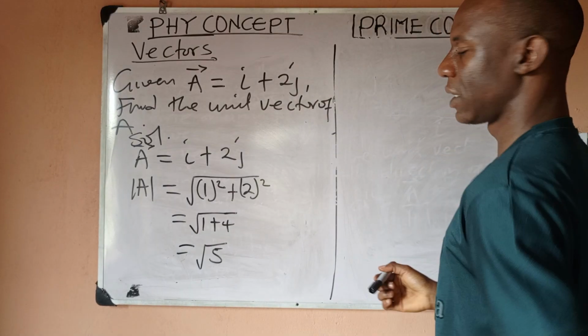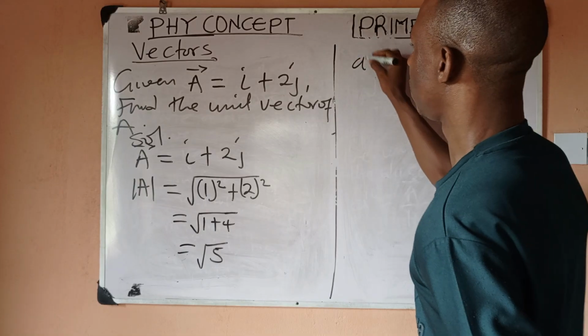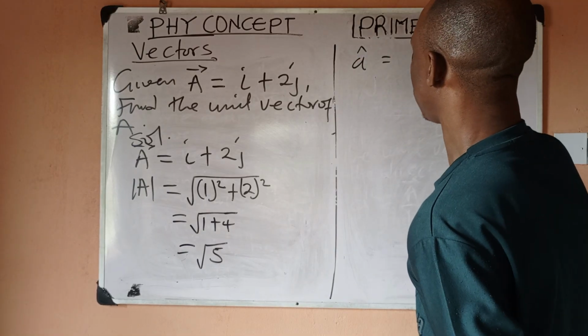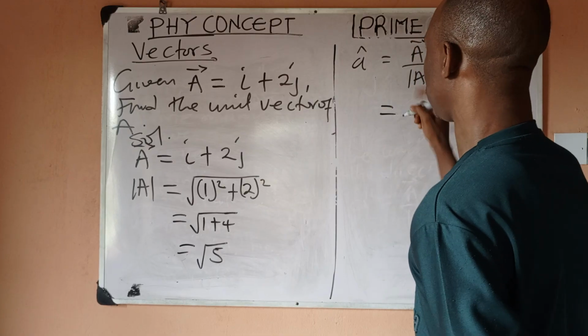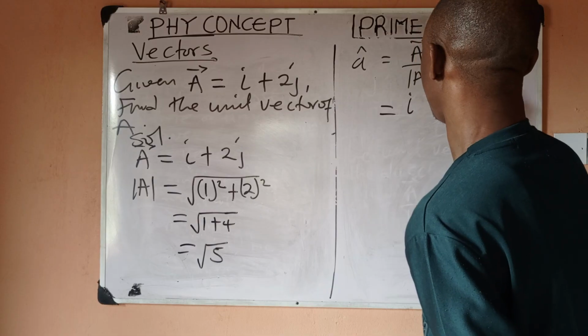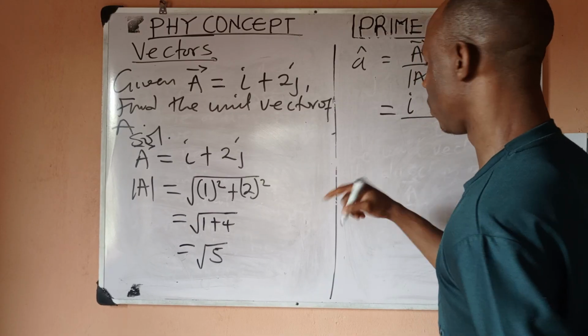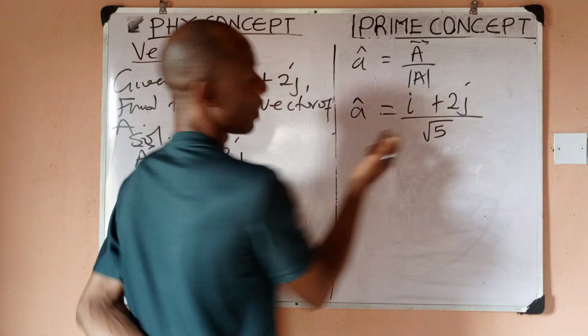So if that is the case, then I can find the unit vector using my formula, which is vector A divided by the magnitude of A. So what is our vector A? Our vector A is i plus 2j. What is our magnitude? Our magnitude is root 5. So this is our answer.